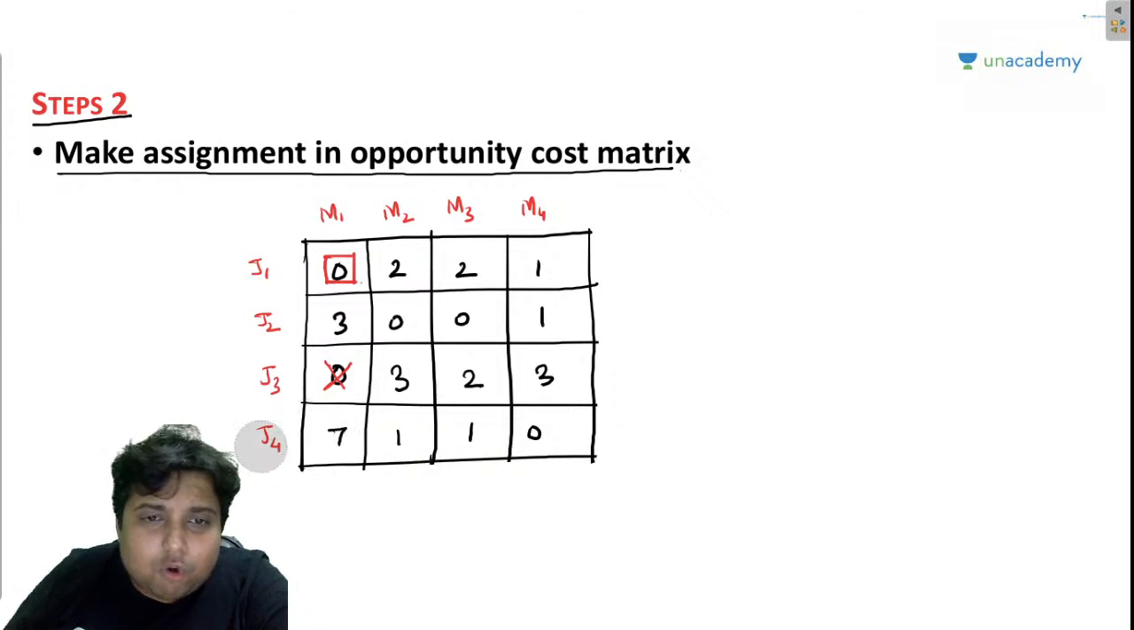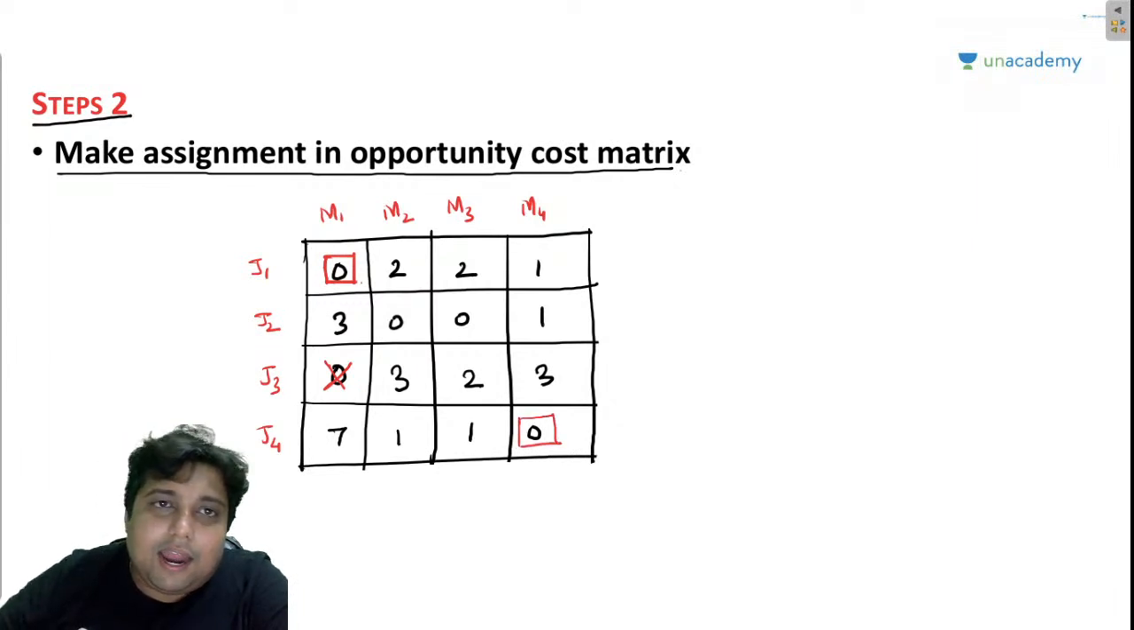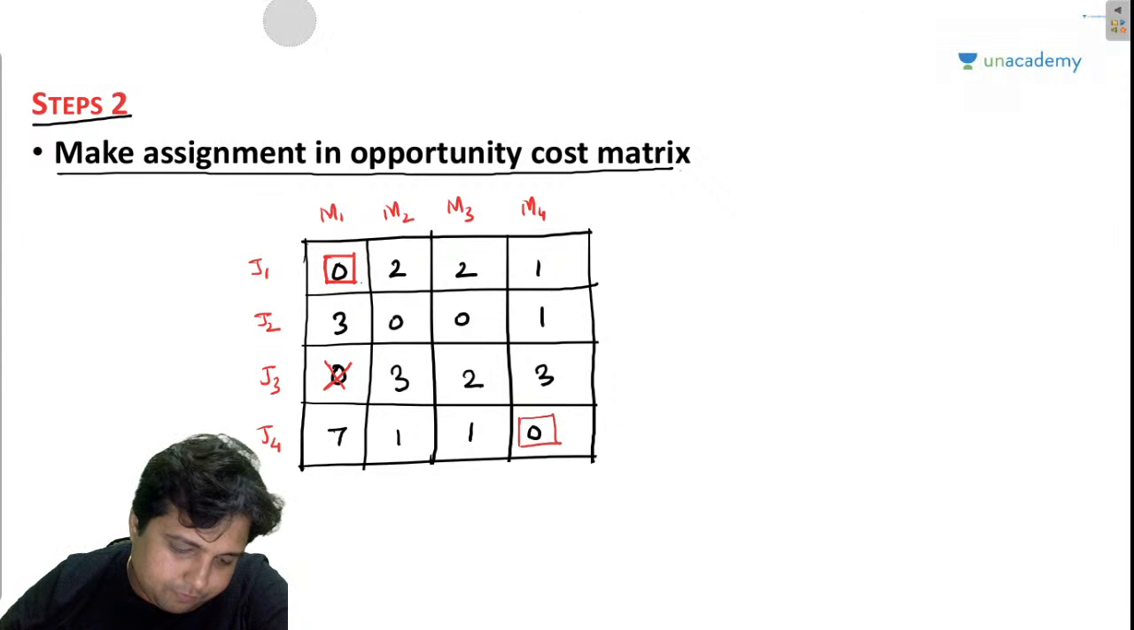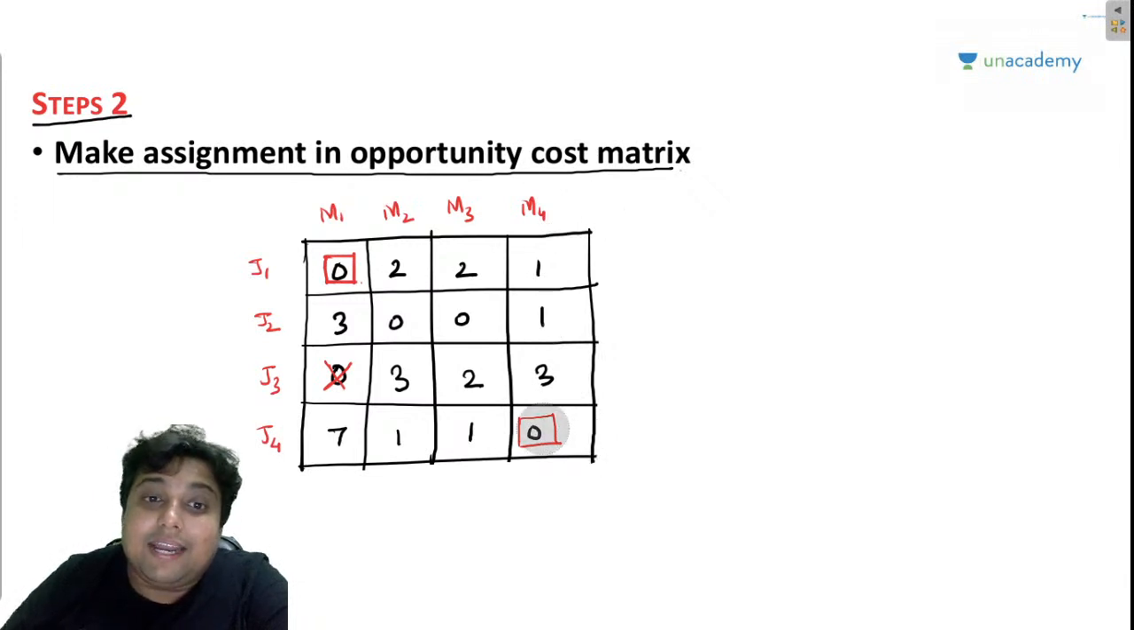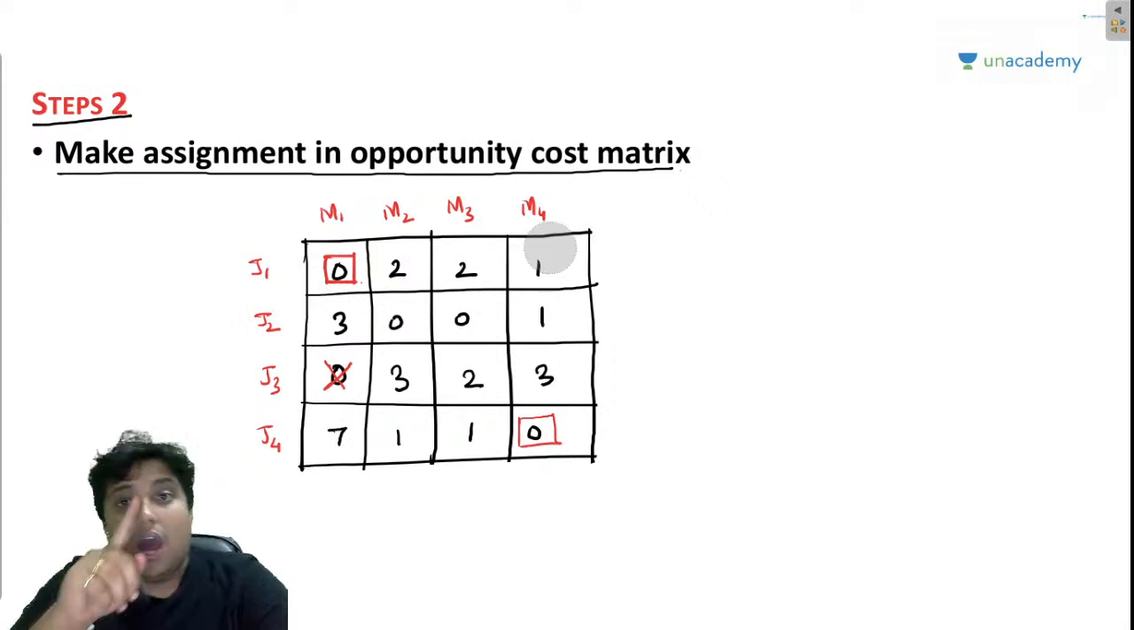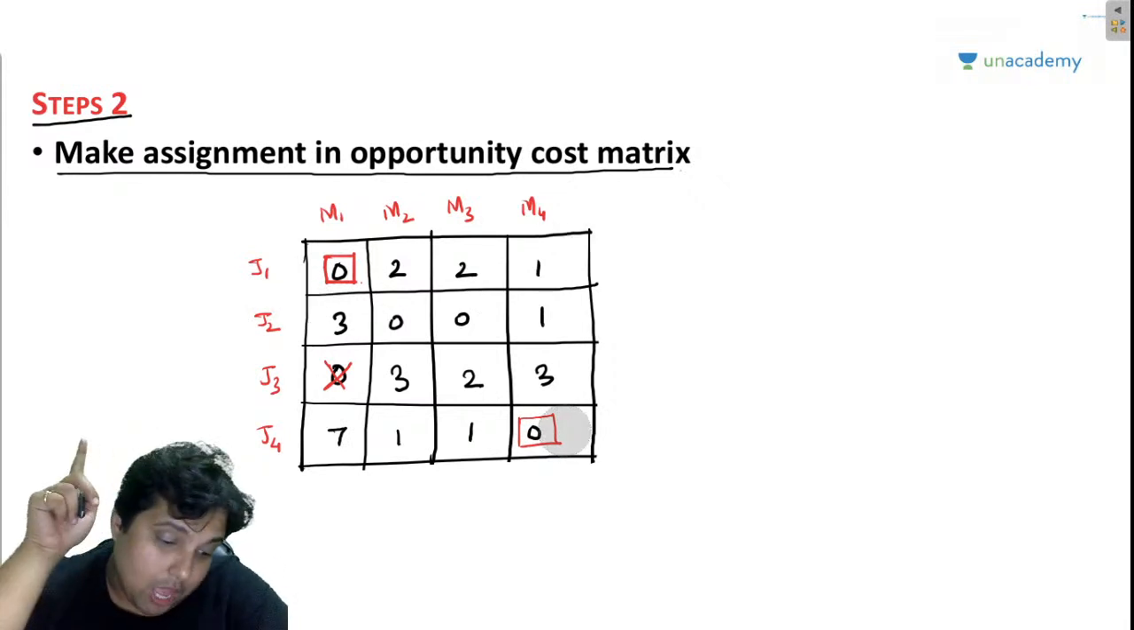Now let us look at job 4. It has 7110, only one zero here, so I will make the assignment. And I would have chopped off the zeros present in this row and in this column, so that it eliminates the opportunity for other jobs to fetch this machine number 4. I hope you people are getting my point.